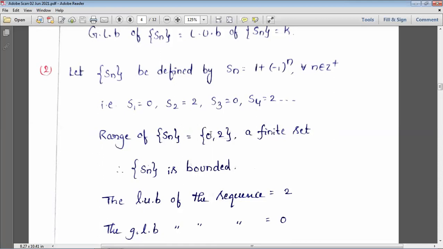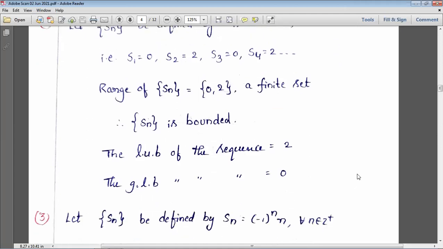Suppose here it is having 0, 2, 4. In that, the upper bound is 4. And the least one of the upper bounds is the least upper bound. There is not much difference between bounded below and bounded above. So here the least upper bound and greatest lower bound both existed. That's why we'll say that it is bounded.